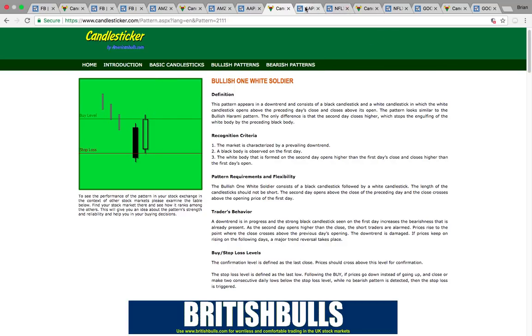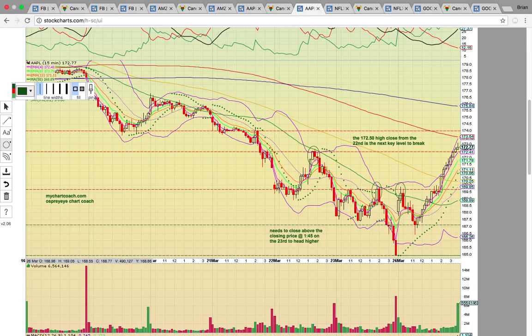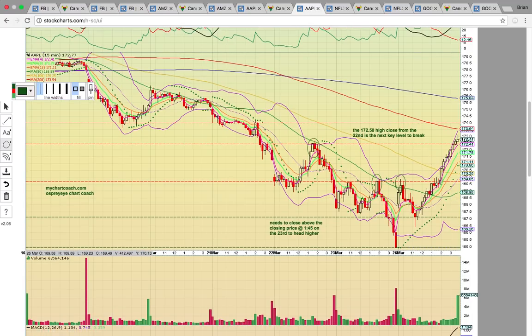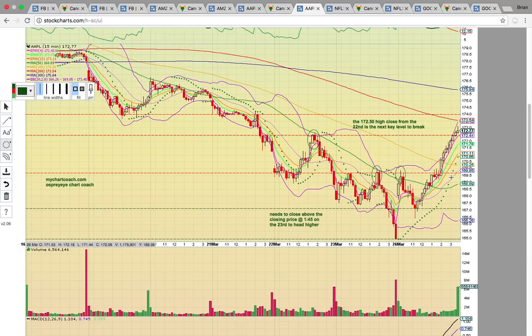And so yeah, you got the nice bullish one white soldier, and then you have the 15-minute chart here for Apple, and you can see it had that super strong run. It did not cool down. After it spiked at the open, it got above the green line, which is the 50 simple moving average, and then they pulled it back.